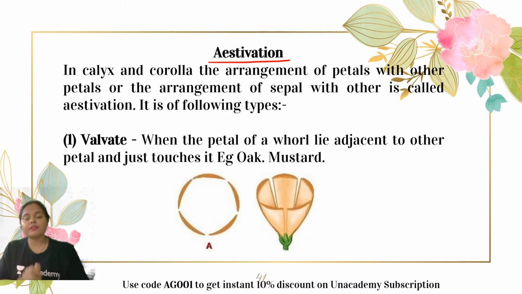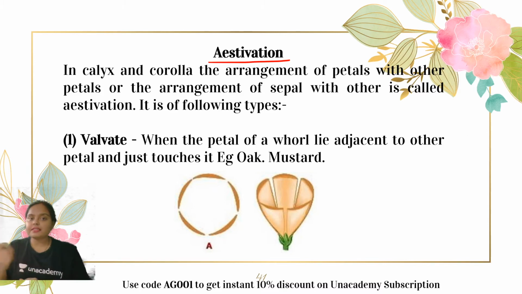Okay, remember the inflorescence? There we have seen the arrangement of flowers on the floral axis, that means on the peduncle. Phyllotaxy we have seen, that means the arrangement of leaves on the stem. Now here it is aestivation. What is aestivation? The arrangement of petals or sepals with respect to one another. Okay. You must have encountered, when you have seen different flowers in nature, there are enormous examples, right? Each and every flower is unique. They have their own specific characteristics. Sometimes we see the petals are present free, distant from each other. Sometimes they are present so close that they are actually fused to each other. Okay. So there are different types of arrangements. Let us go through them.